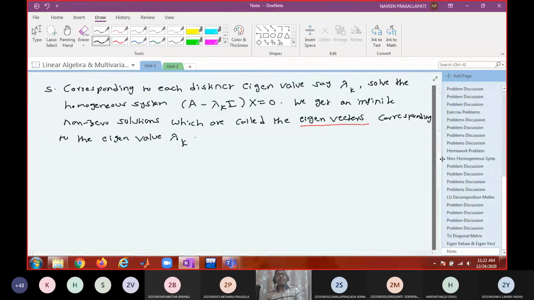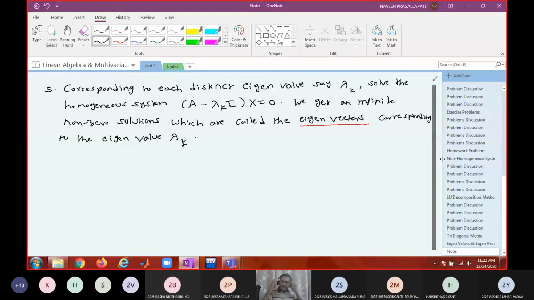The number of eigenvalues are always n, but the number of eigenvectors are always infinite. Can you guess how many linearly independent eigenvectors will be there for a given matrix? At most n, correct.